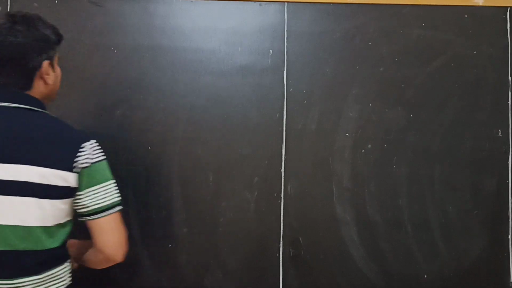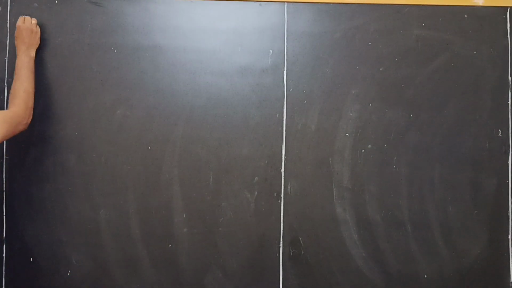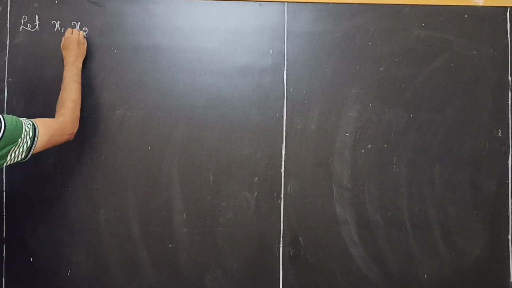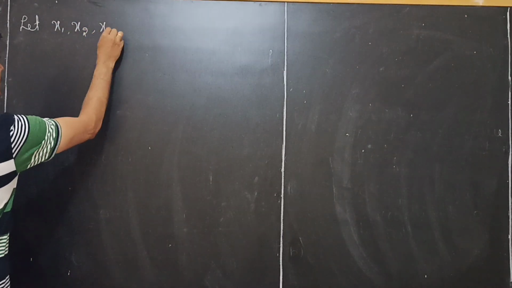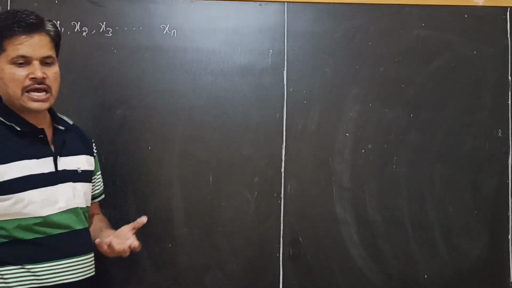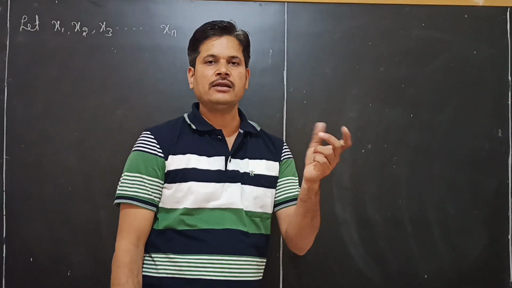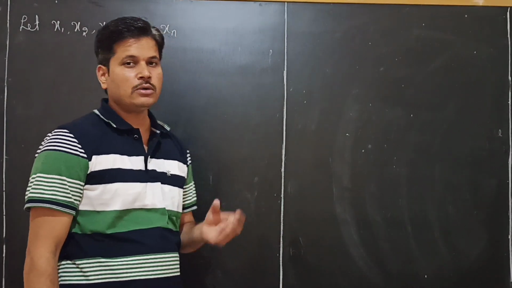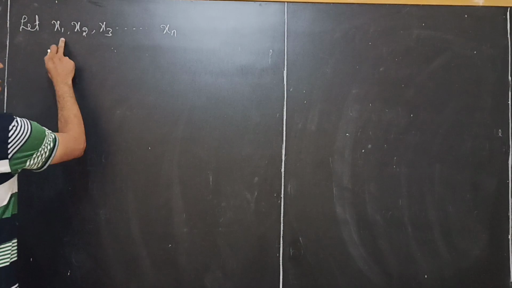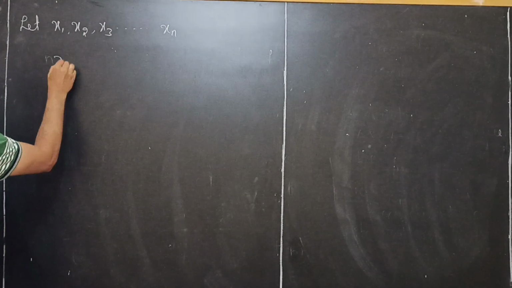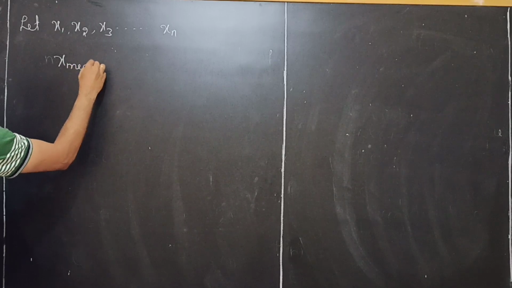First, let's take x1, x2, x3, and so on. Yes, n times I have measured a certain physical quantity. Then to reduce the error, what do we have to do? First, we have to take the mean value of this, or just write x mean.